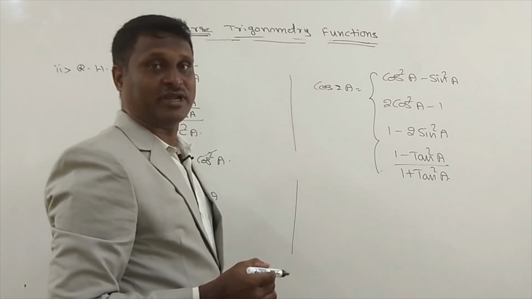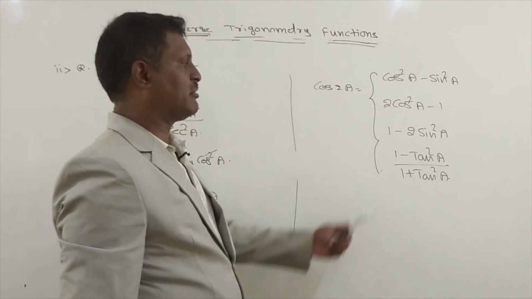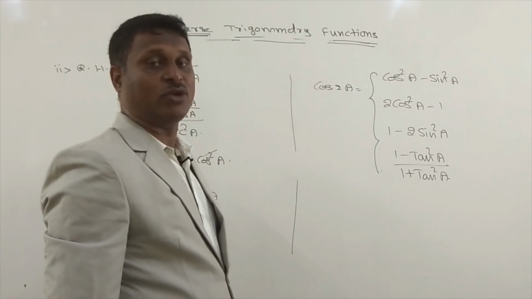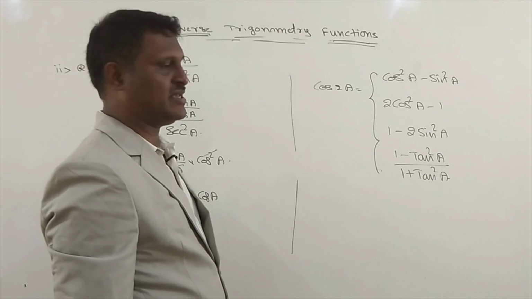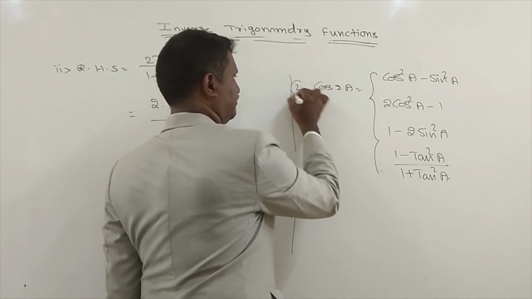One formula: cos square A minus sin square A. Next formula: 2 cos square A minus 1. Next formula: 1 minus 2 sin square A. One more formula: 1 minus tan square A by 1 plus tan square A. Now concentrate, first one proof.